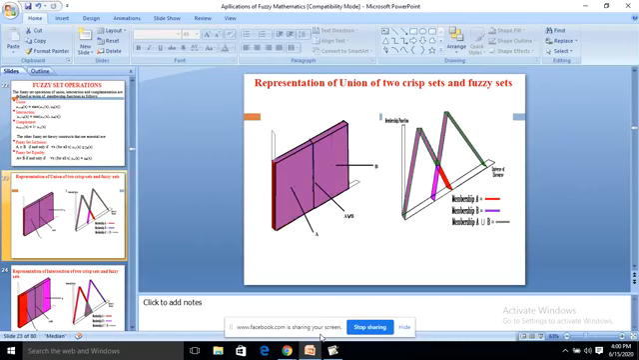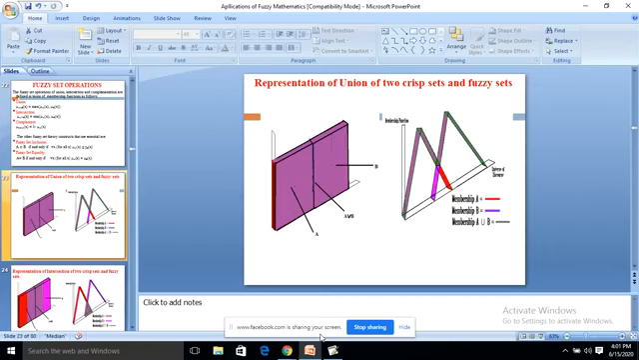Representation of the union of two crisp sets and fuzzy sets. Here we take two sets in crisp nature, A and B. They are separate and the union is both blocks together, given as A union B. In the case of fuzzy, they have membership in both sets. One element has some membership in A, and also has membership in B.